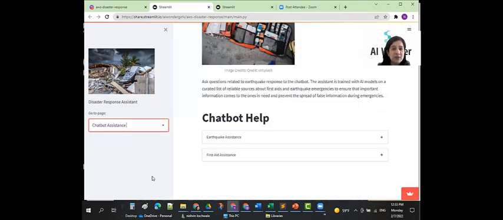This is our chatbot assistant. It is trained on AI models based on a curated list of reliable sources about first aid and earthquake emergencies. This information comes in handy and is important to those in need, and it prevents the spread of false information during emergencies.